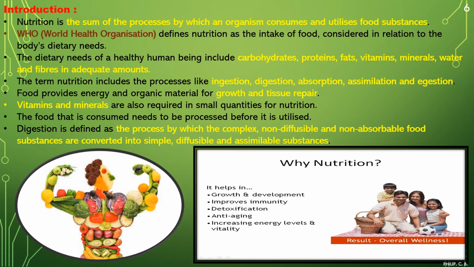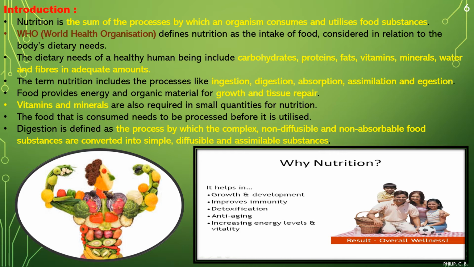Now, unlike carbohydrates, fats, proteins, vitamins and minerals are required in a small proportion according to the particular vitamin, because anything in excess or less can cause various diseases or disorders, which we are going to learn in the later part of the topic, right? So it should be in a proper proportion.